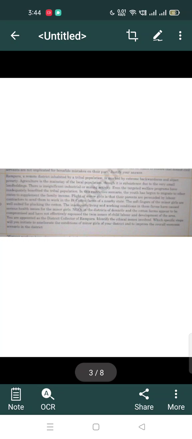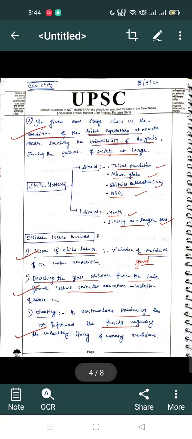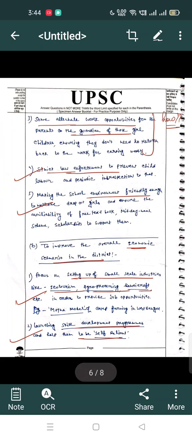In the second question, there is a case study, there is a whole story, and I have to come to the answer after reading that. So I'm just directly coming to the answer here.